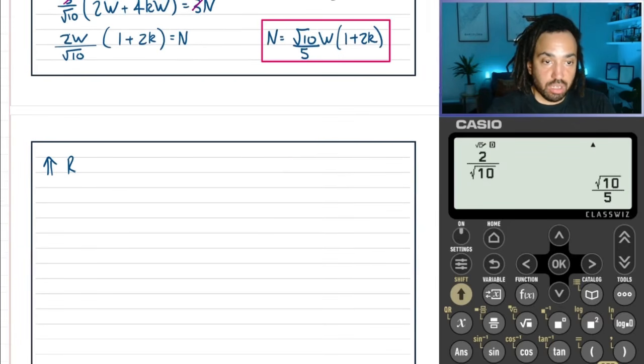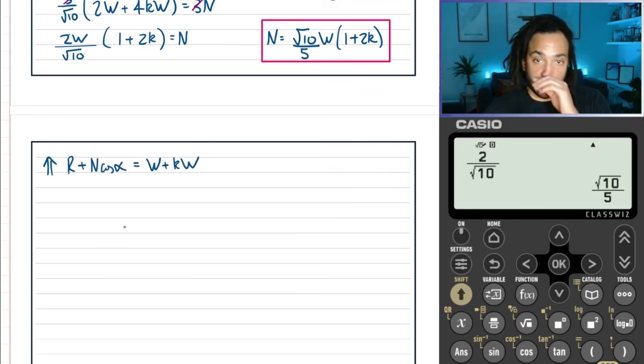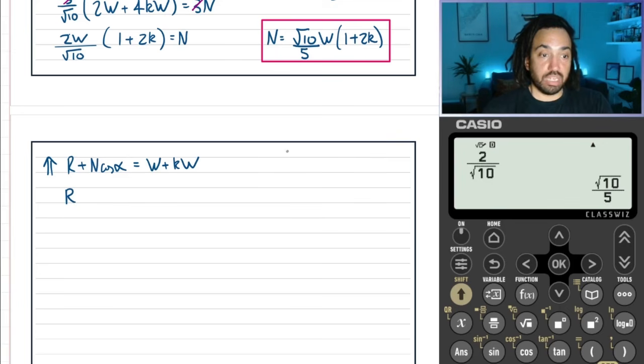Okay, so we've got R plus N cos alpha is equal to the downs, which is W plus KW. Okay, perfect. Now, R is what we're going to need to work out.